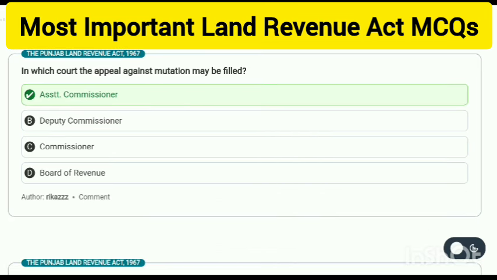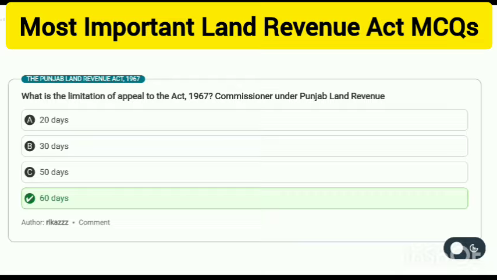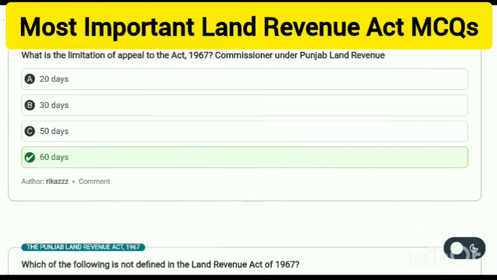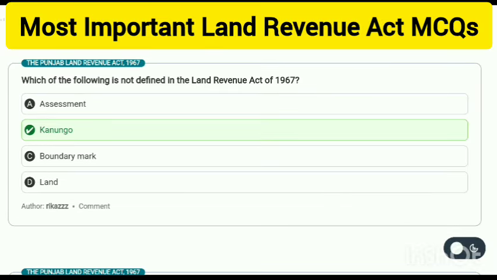In which court may the appeal against mutation be filed? Assistant Commissioner. What is the limitation of appeal to the Commissioner under the Punjab Land Revenue Act 1967? 60 days. Which of the following is not defined in the Land Revenue Act of 1967? Kanungo.